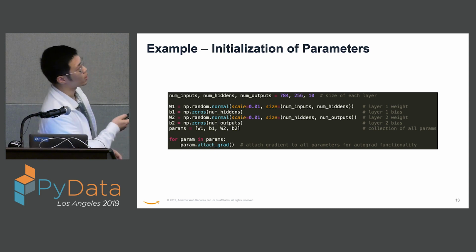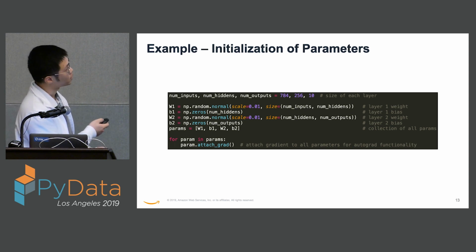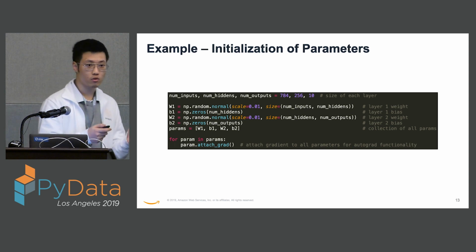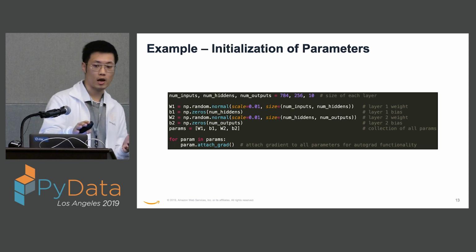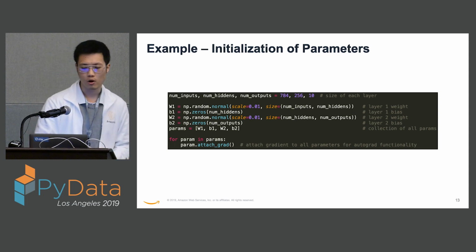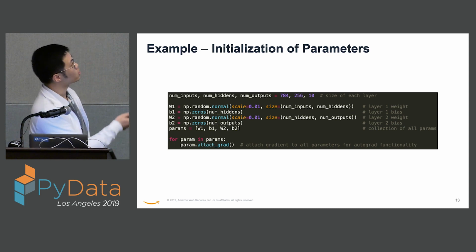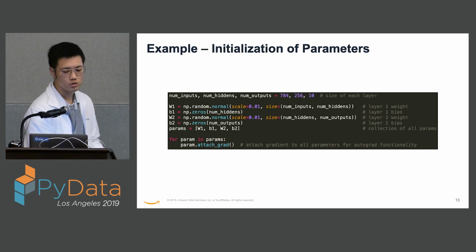And we have a hidden layer of size 256. And we are categorizing all the inputs into one of the 10 categories. So the number of outputs is just 10, right? And here we're randomly initializing all the weights and bias for the 2 layers.